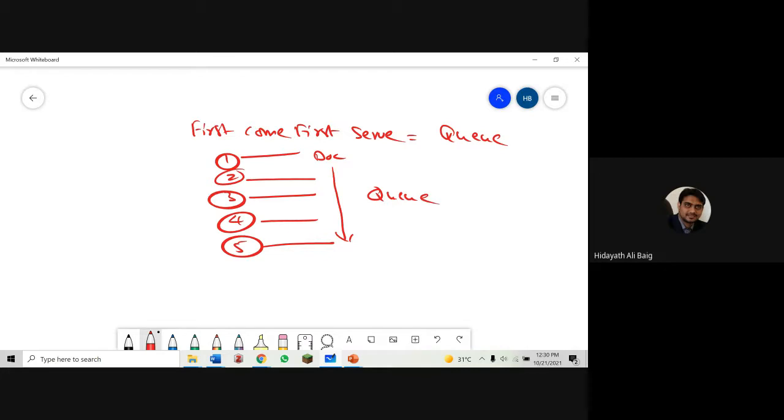And if you remember, I told you one example. If one patient comes with an emergency, can we follow the queue now? I gave you already the example last week. Can we say wait in the queue?